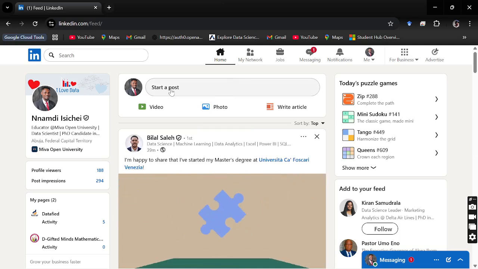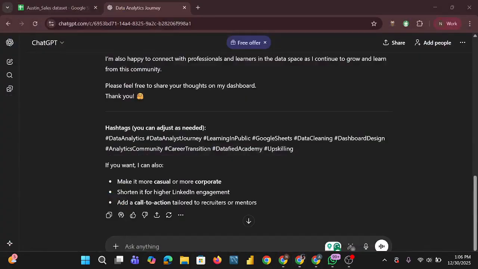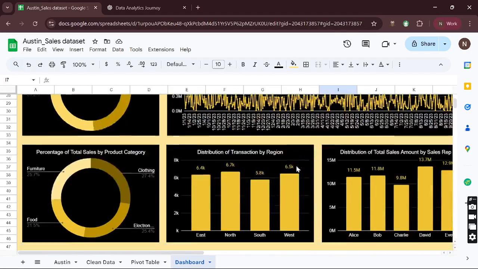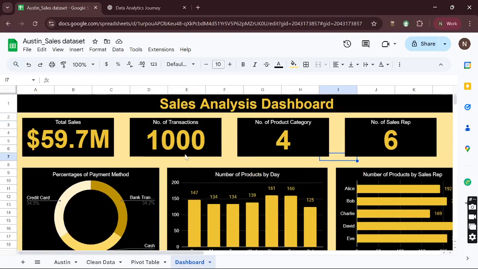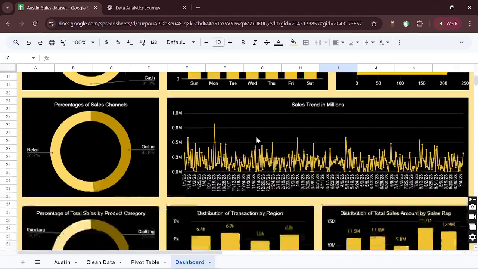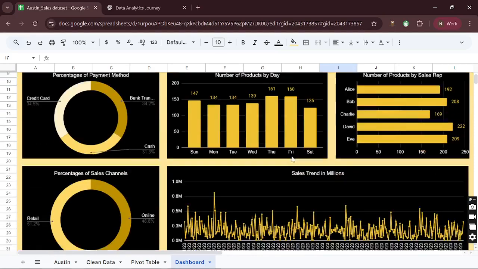Now, before I start the post, I need to make a screenshot of my dashboard because I want to add it as a photo here. Now, how can I achieve that? Back to my dashboard design first. So here is my dashboard. Because my dashboard is kind of long and the view I have here cannot capture everything, and I need it in just one single view. If I collapse this, hide the menus, that was a little bit helpful but not so much, because some parts of the dashboard are still hidden.